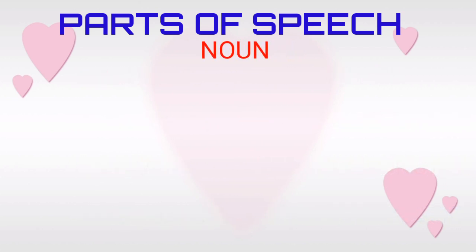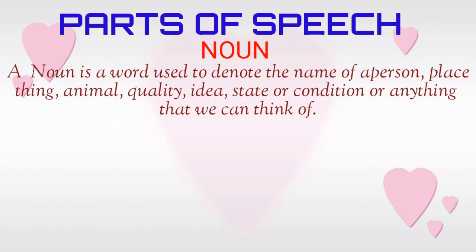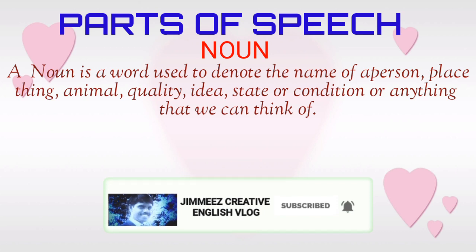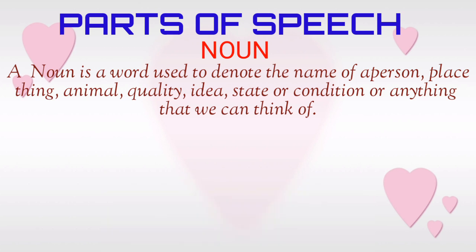Noun. We have a simple definition to remember it. A noun is a word used to denote the name of a person, place, thing, animal, quality, idea, state or condition, or anything that we can think of. We will write a few examples.